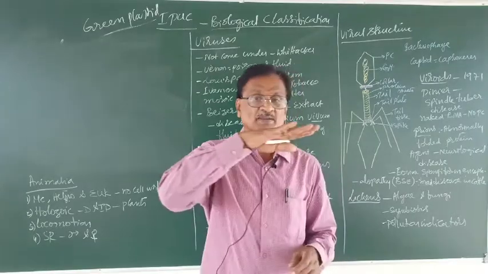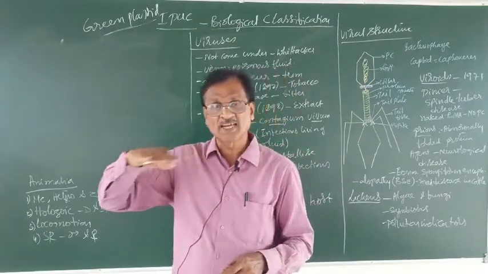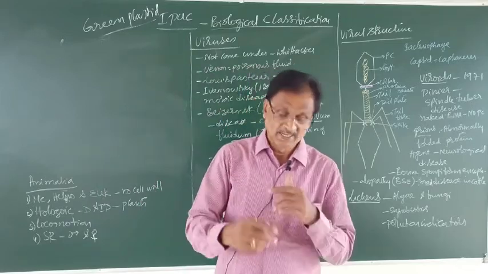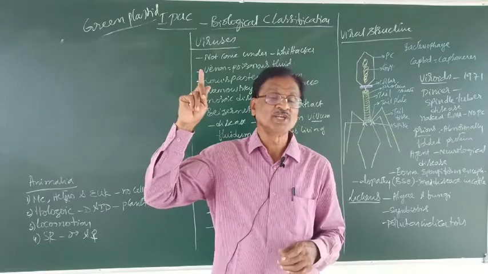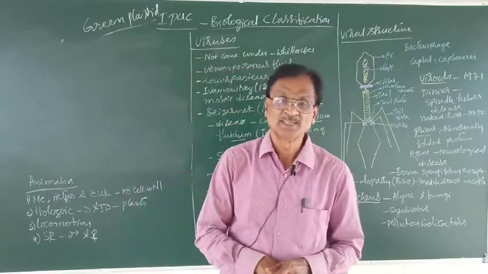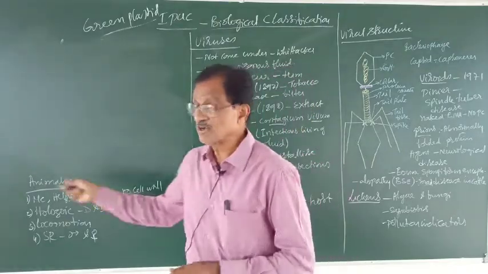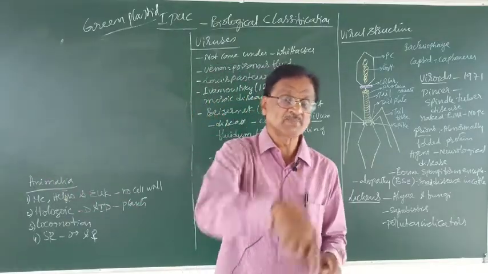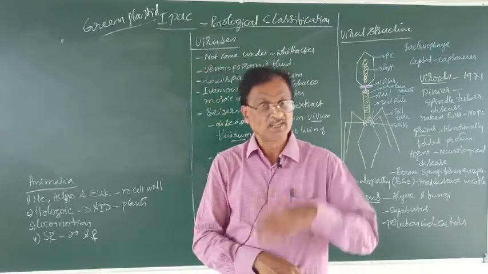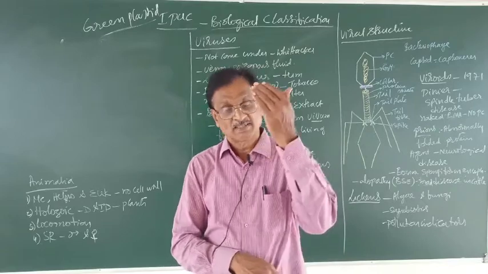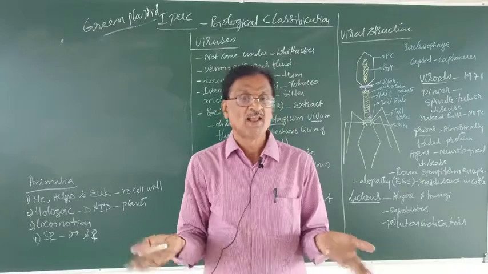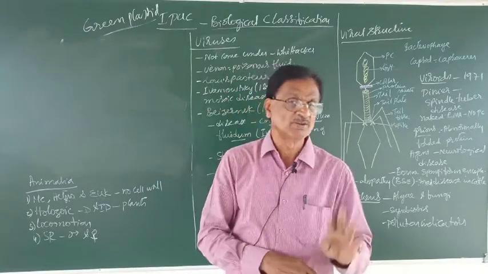And even if the body is cut into two or more fragments, for example in planaria, each part can grow into a new individual. That can be referred to as fragmentation. The other methods of asexual reproduction are budding, which you can see in sponges and hydra, and fission, which is just division of the body into two or more parts, and each part can grow into a new individual.